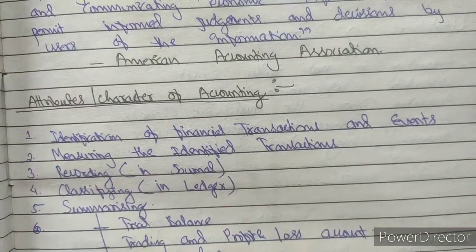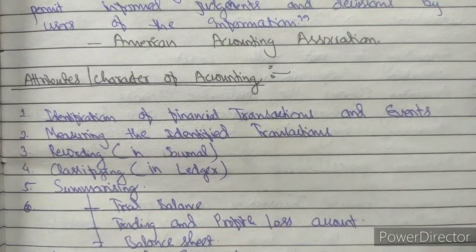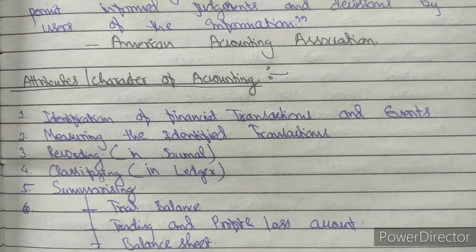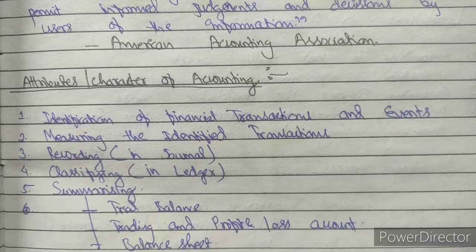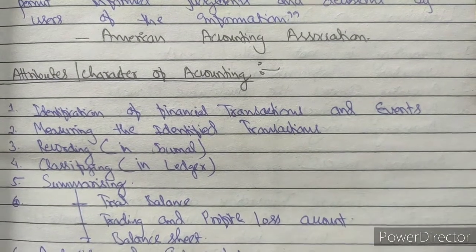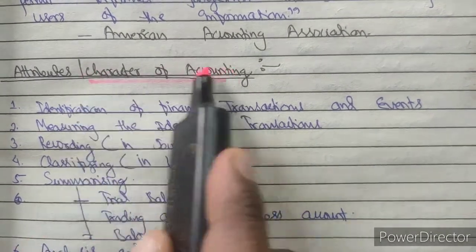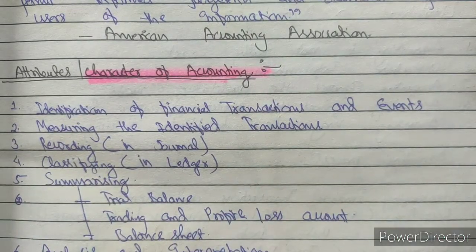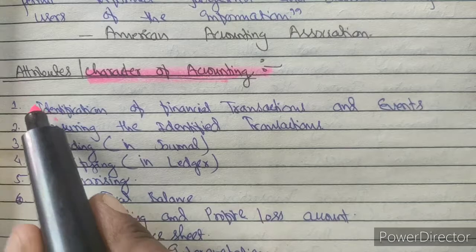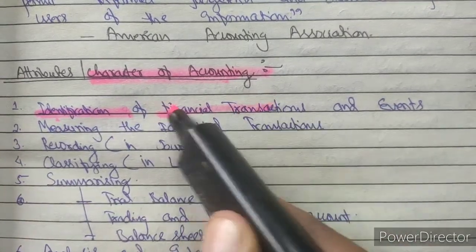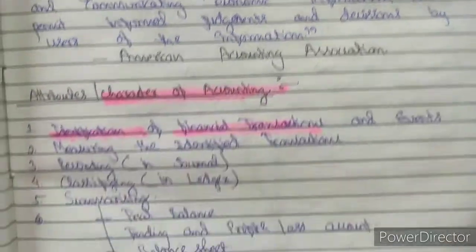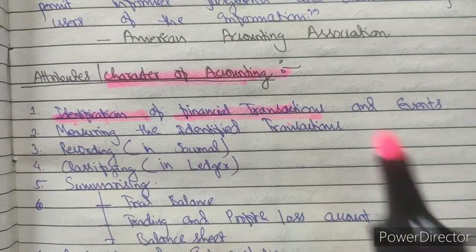Let us see some of the attributes and characteristics of accounting. While we discuss this, it will help you understand the meaning of accounting more clearly. These attributes and characteristics are made from its meaning only. What we have discussed first in the meaning is the identification of business transactions. So, identification of financial or business transactions.